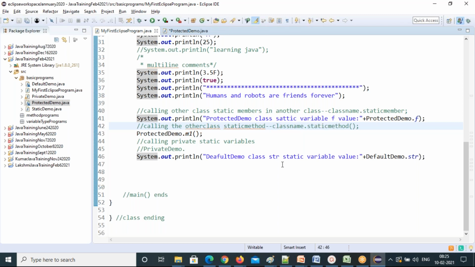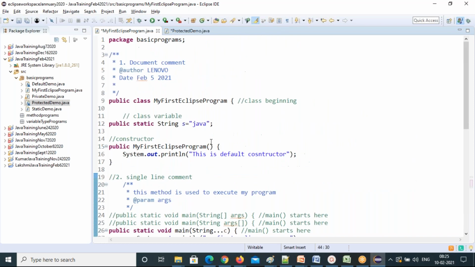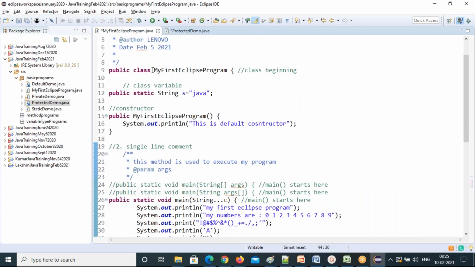If you want it in detail, let me show you here. See, the class name is ProtectedDemo. As per the formula, I'm doing ProtectedDemo class dot the static method. The static method is M1. This M1 is not in my first Eclipse program class.